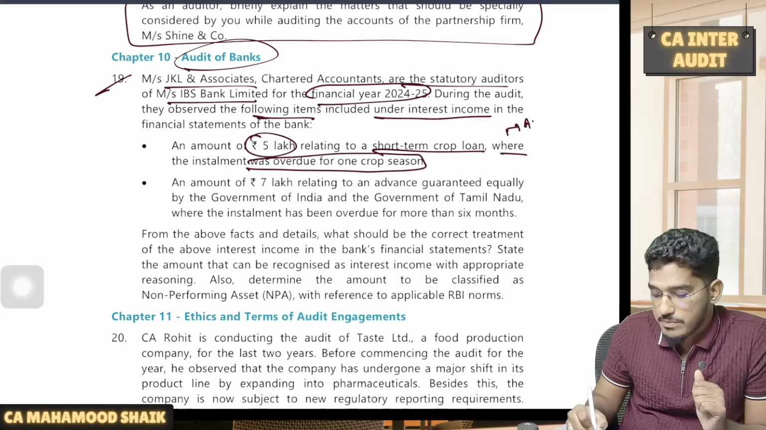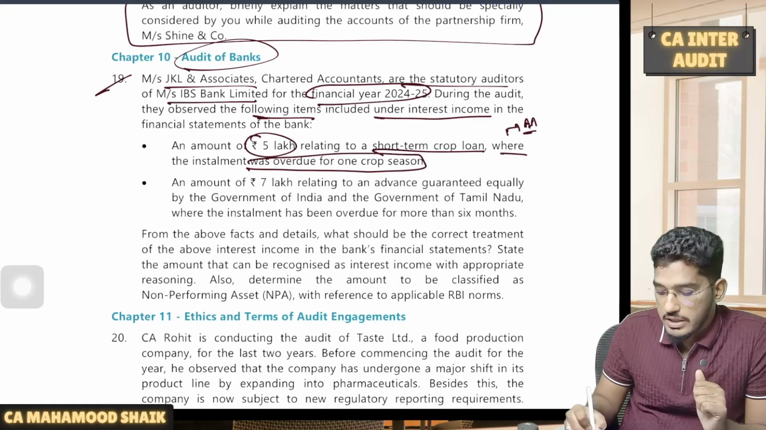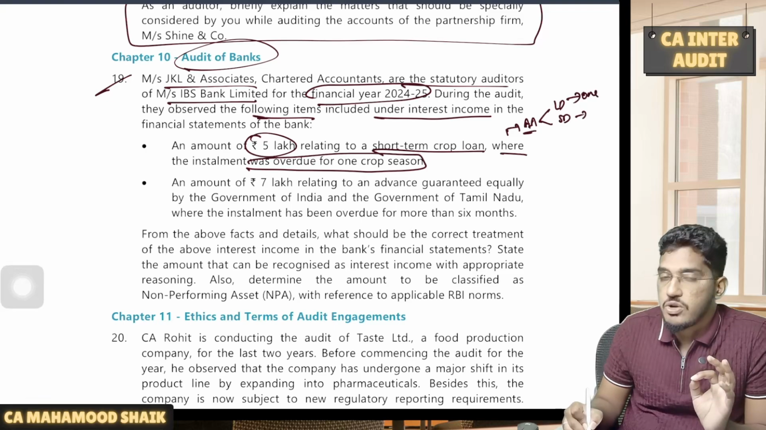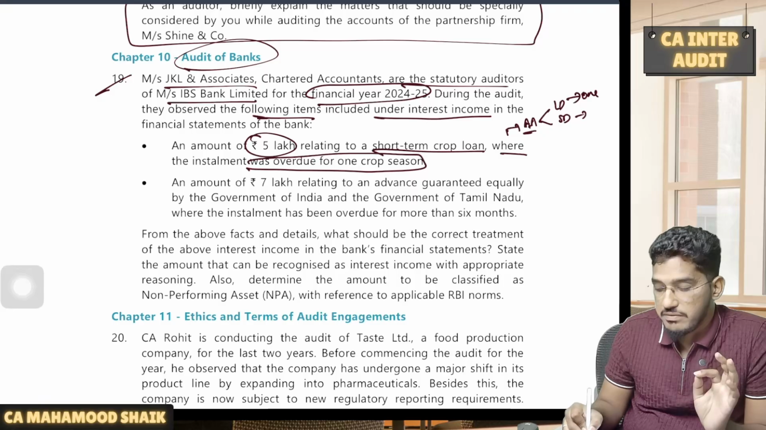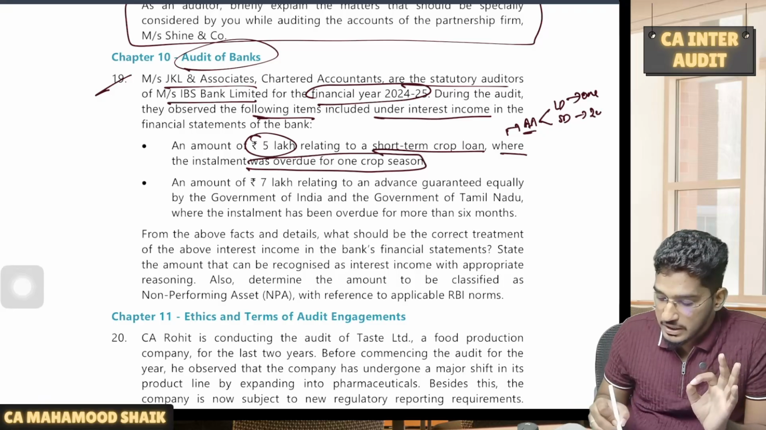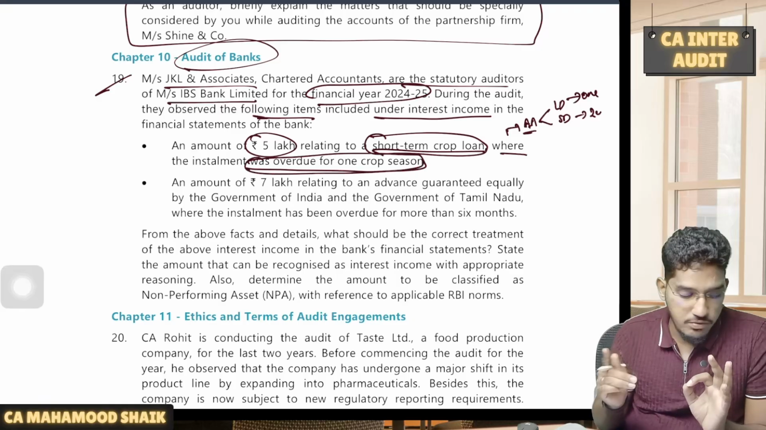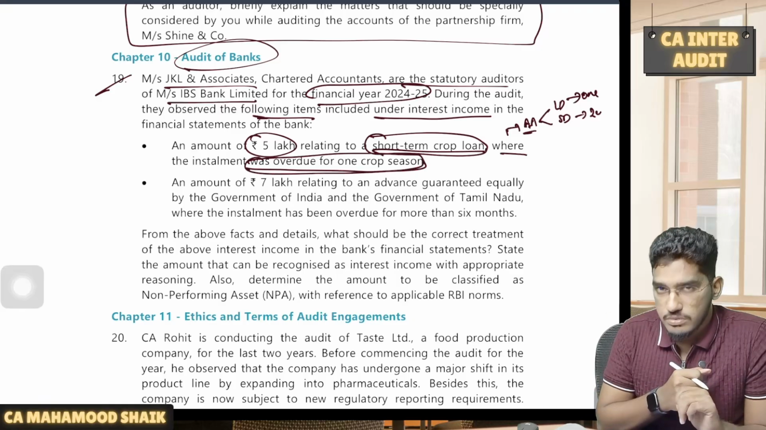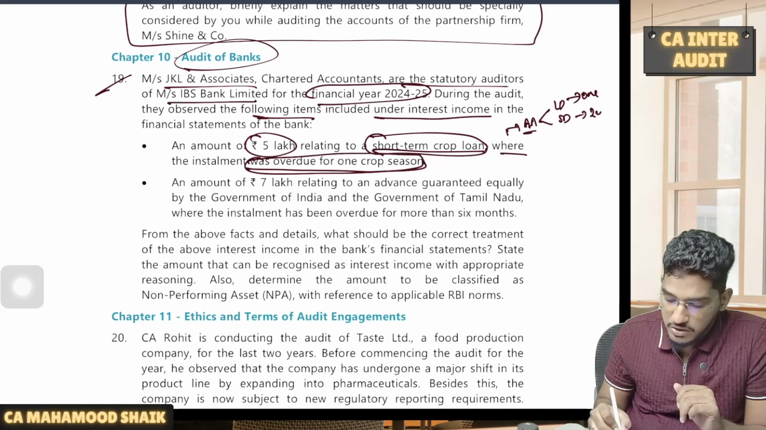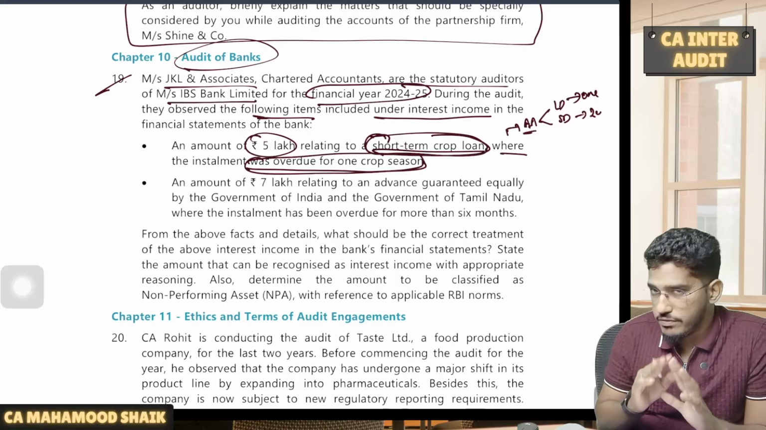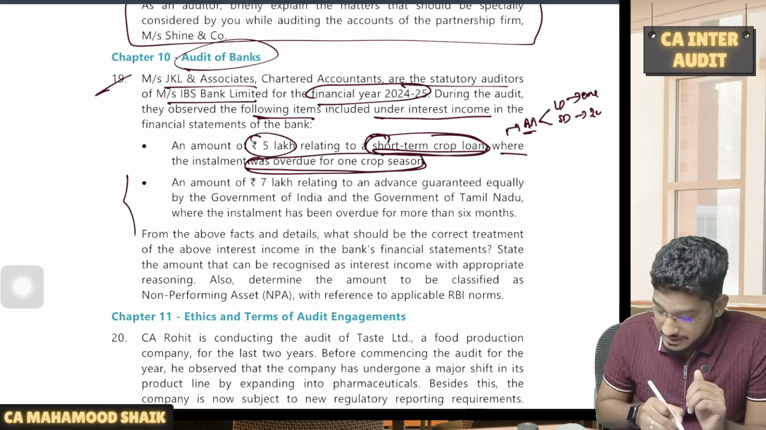See, as we all are aware, when it comes to agricultural advances, they will be divided into long duration crops and short duration crops. Long duration crops will be treated as NPA if they remain overdue for more than one crop season. Short duration crops will be treated as NPA if they remain overdue for more than 2 crop seasons. In the given case, the loan is given for a short-term crop and it was overdue for only one crop season. Are you required to classify it as NPA? Not required. Why? Because a short duration crop loan will be classified as NPA only when it remains overdue for more than 2 crop seasons. Here it is overdue for only one crop season. Now, this is the interesting part.